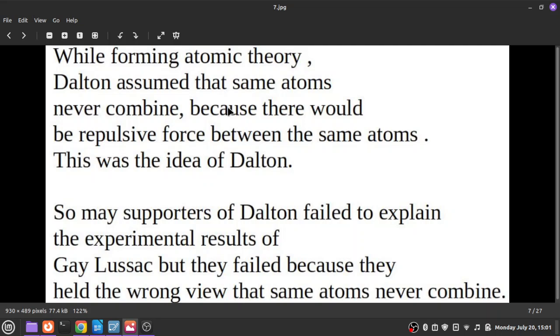According to Dalton, the same kind of atoms, say two hydrogen atoms, will not combine. According to Dalton, between similar atoms there will be a repulsive force. Therefore, two similar atoms will never combine because of this repulsive force. Dalton's supporters also accepted his theory blindly, and so Dalton and his supporters failed to explain Gay Lussac's theory.